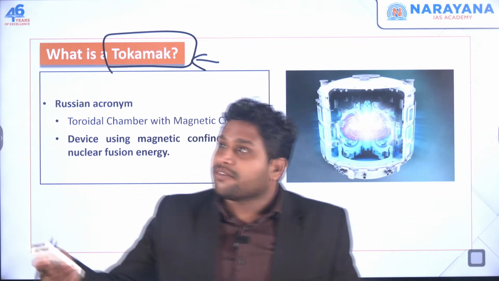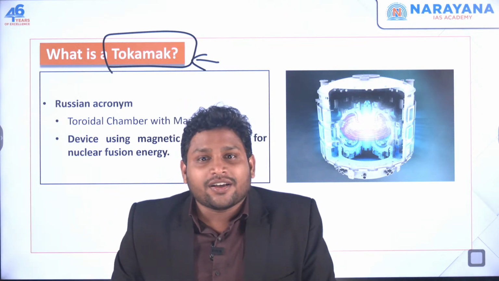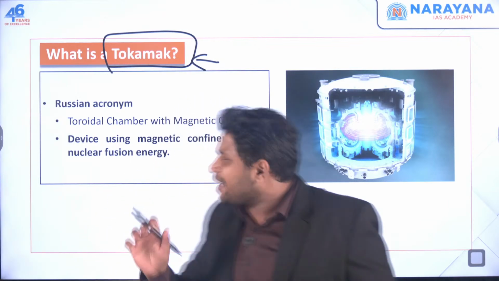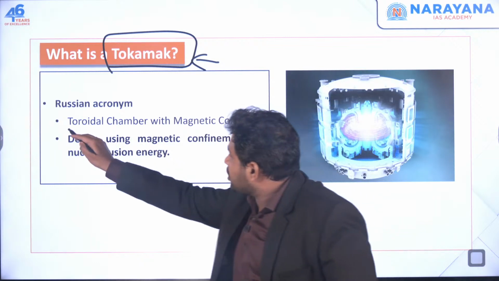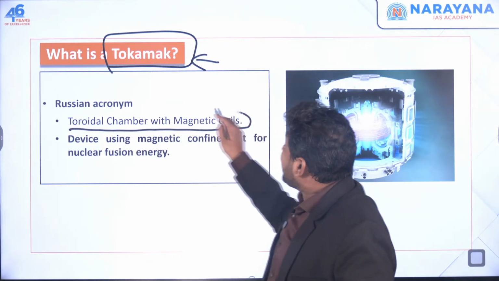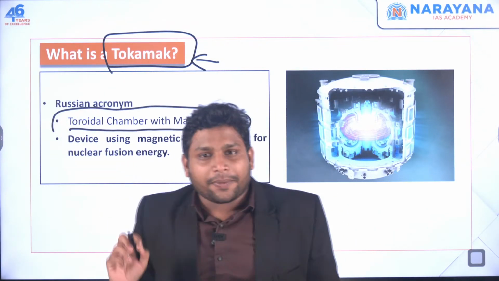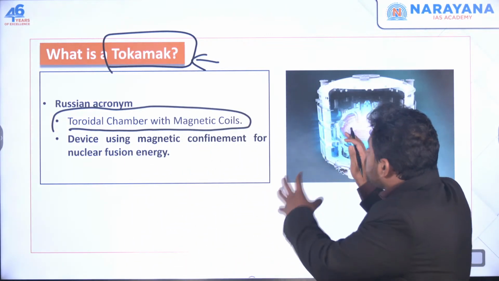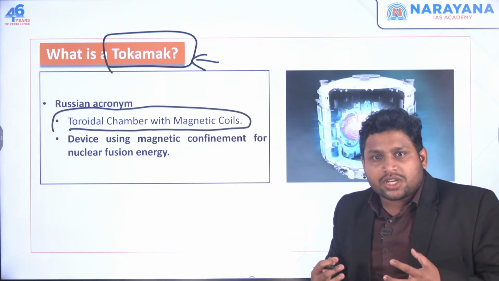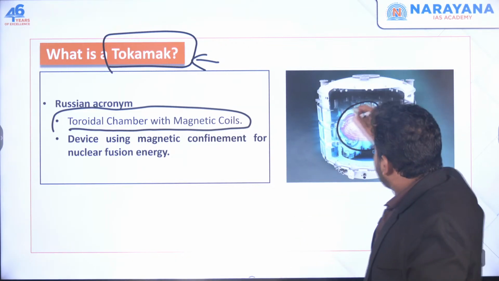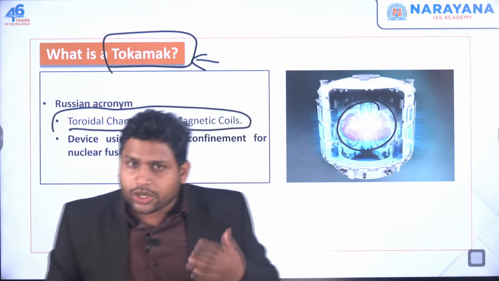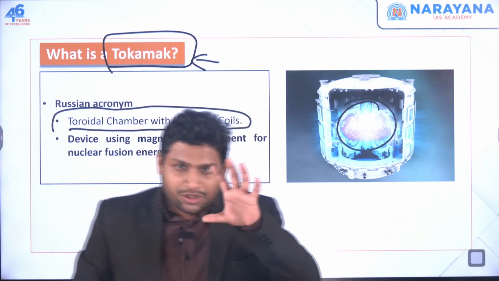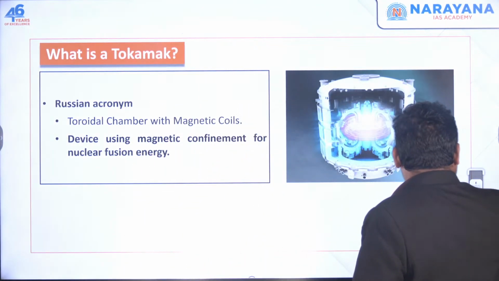So here we are making a device which is called a tokamak. The name, actually, it's a Russian name. The complete name is toroidal chamber with magnetic coils. Now, how exactly does this process ensure that whatever nuclear fusion process is going on is going to sustain? Now, this is a technical part which we have to study.